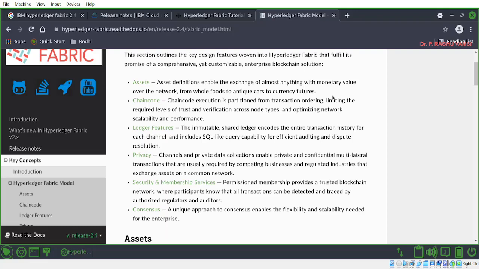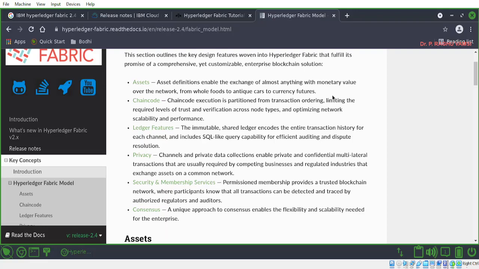So this contract will be involved with some logic here. The full amount will be paid only if the goods have been provided by the 15th of every month. So this is the condition here. If this kind of business logic exists, obviously this has to be executed with the help of some contract. In Ethereum, we have seen it as a smart contract. In Hyperledger Fabric, we will call it the chain code.